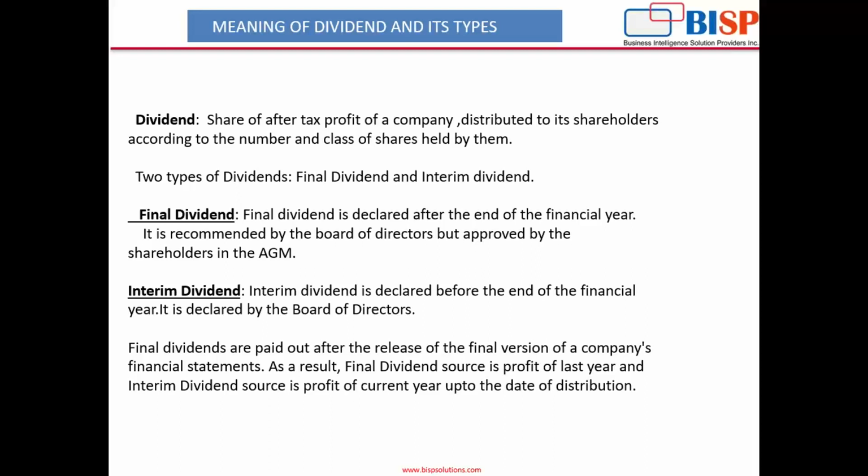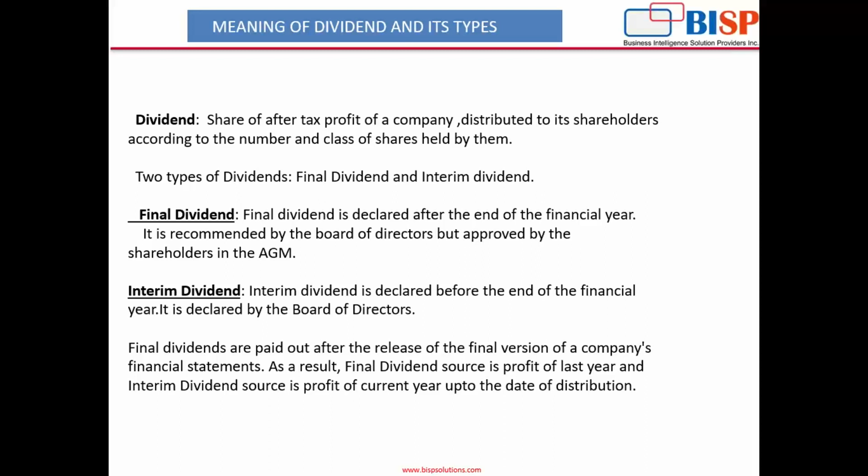Basically, dividend is the distribution of the company's earnings to its class of shareholders, which is determined by the board of directors. Now, there are two types of dividends: final dividend and interim dividend. Final dividend is declared after the end of the financial year. It is recommended by the board of directors but approved by the shareholders in the AGM, that is the annual general meeting. Final dividend is paid after the finalization of the accounts of the year.